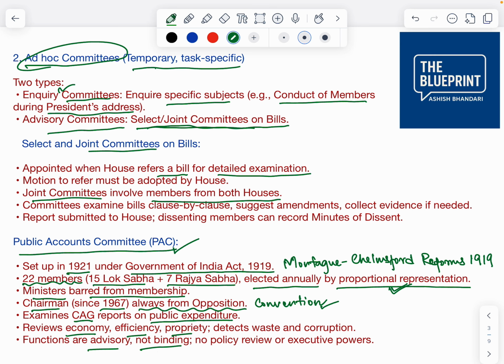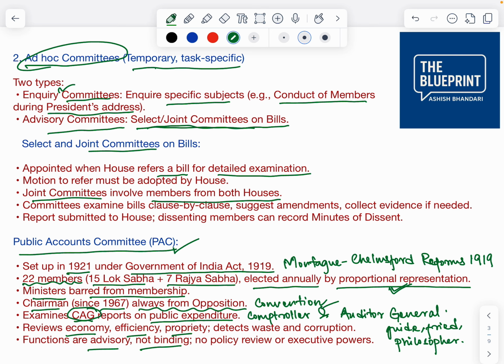So the Public Accounts Committee basically examines the CAG report. Now what is CAG? Comptroller and Auditor General, who acts as a guide, friend and philosopher of this committee.